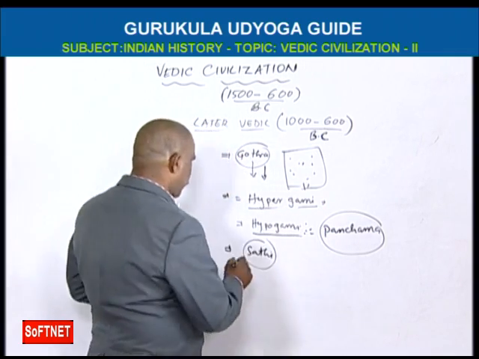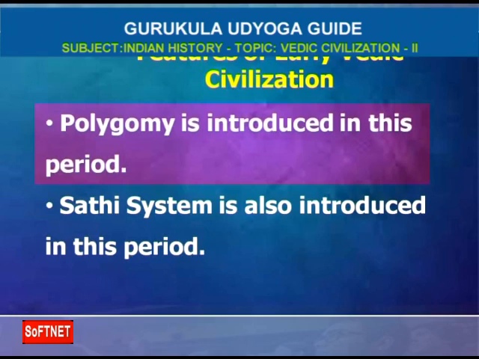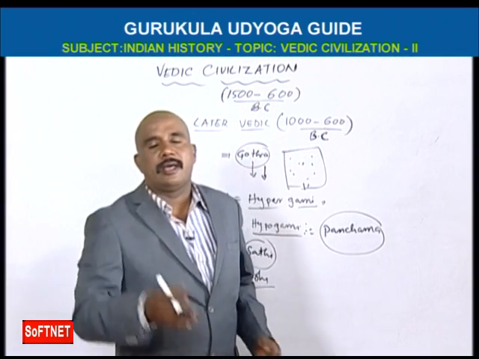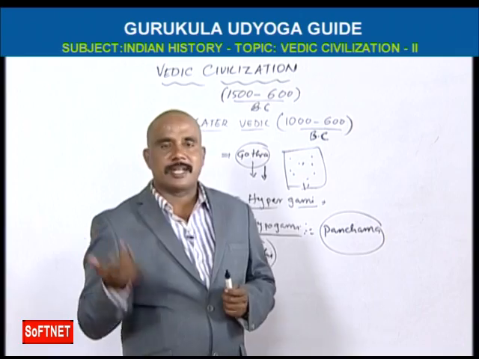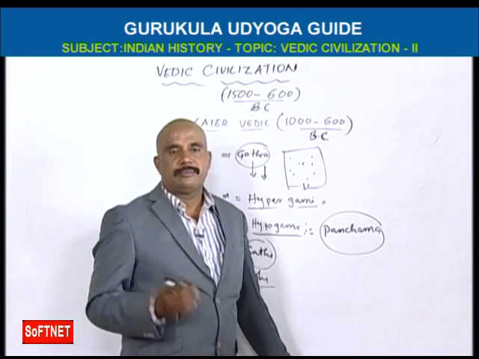Okay, here you see polygamy also. Polygamy means bahubharyatvam, the multi-wife system. Here polygamy is introduced, but in early Vedic the monogamy system was there. So we can understand Rama as ekapatni vratudu, monogamy.